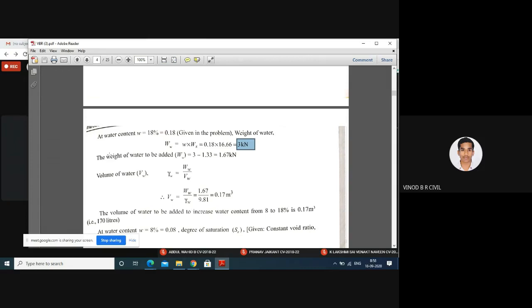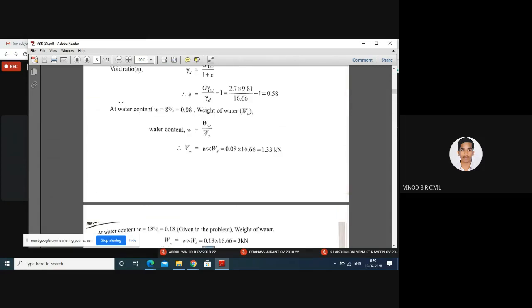Next, the weight of water to be added. How much weight of water can we add? With the help of 18%, we calculated 3 kilonewton. With the help of 8%, we calculated 1.33. Therefore, 3 minus 1.33 is 1.67 kilonewton.